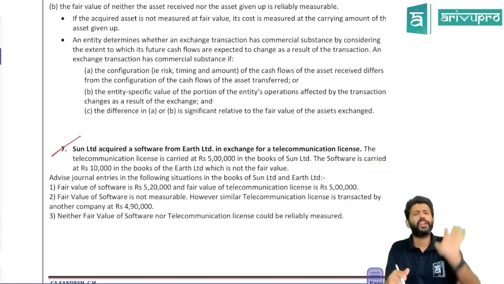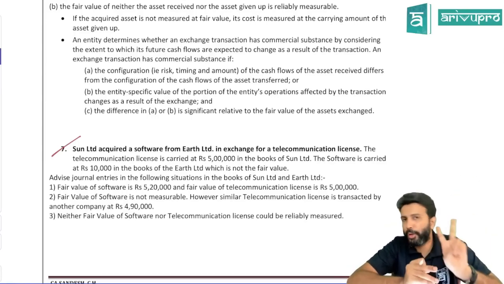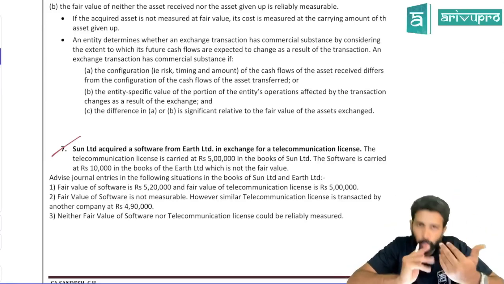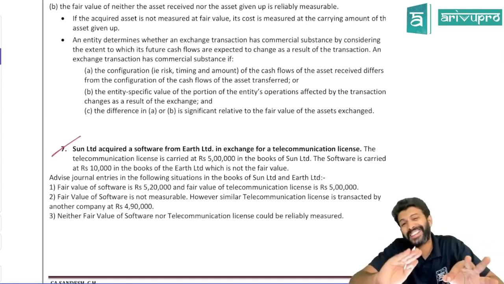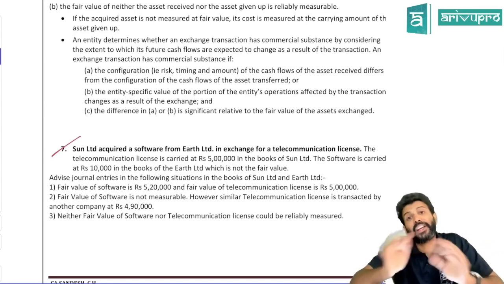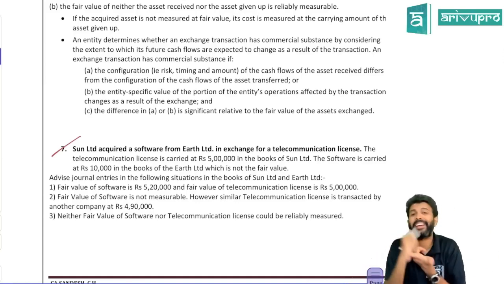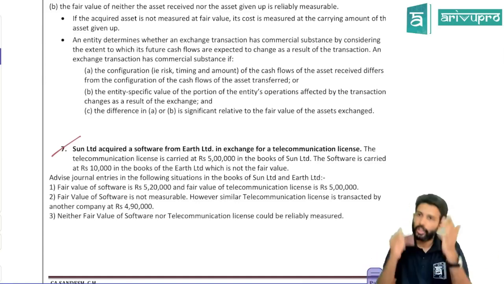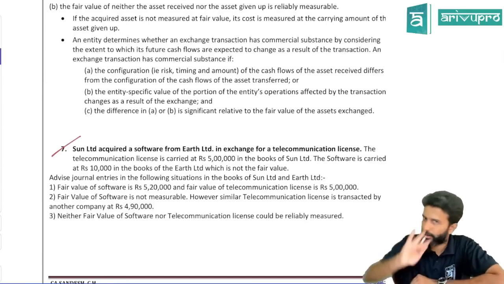So the thumb rule is, for all exchange transactions, you have to use fair value. Fair value need not be used under two circumstances. One, for both the asset coming in and the asset going out, you cannot find out fair value. Two, the transaction lacks commercial substance. And when can you say a transaction lacks commercial substance? Asset-wise cash flow is the same, entity-wise cash flow is also the same. So if you're not using fair value, then you will use carrying amount, meaning no gain or loss will be accounted. That's a provision.